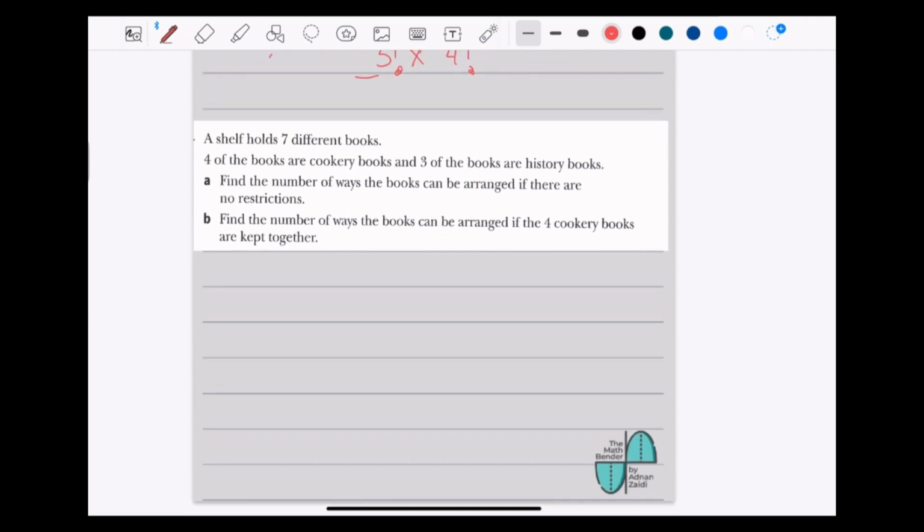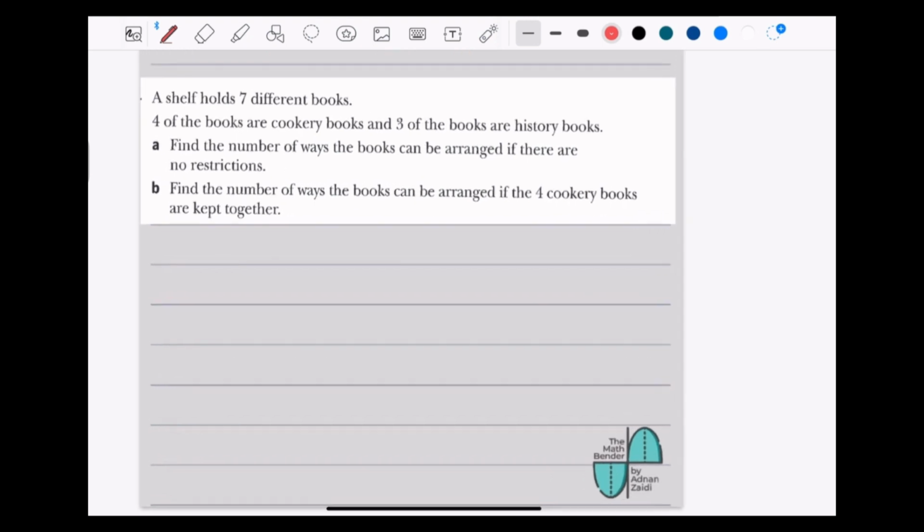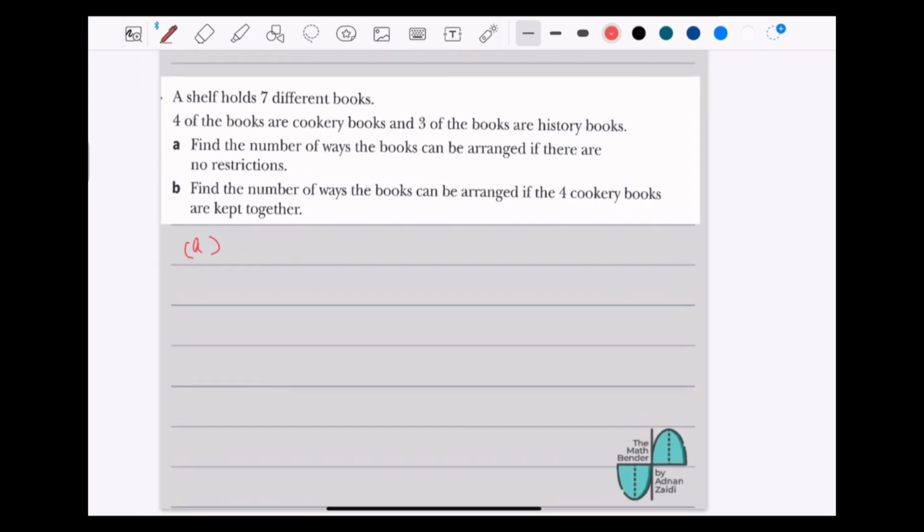Let's take another example. A shelf holds 7 different books. Out of those, 4 are cookery books and 3 are history ones. The number of ways they can be arranged if there is no restriction is 7 factorial, since the books can be arranged in any way. But let's say the 4 cookery books have to be kept together.